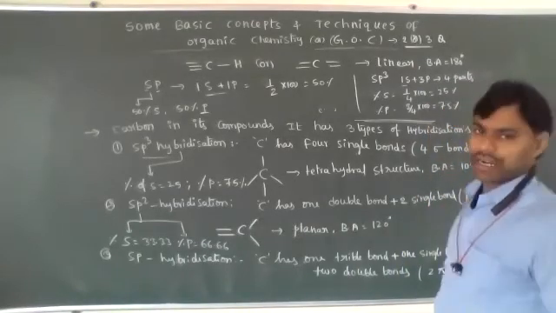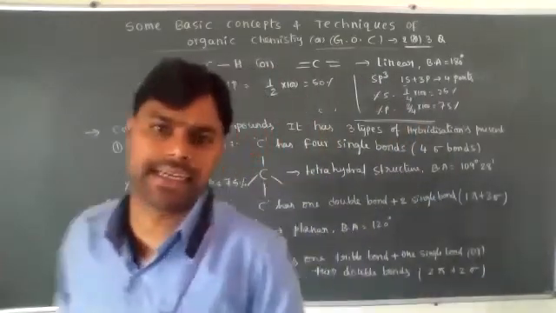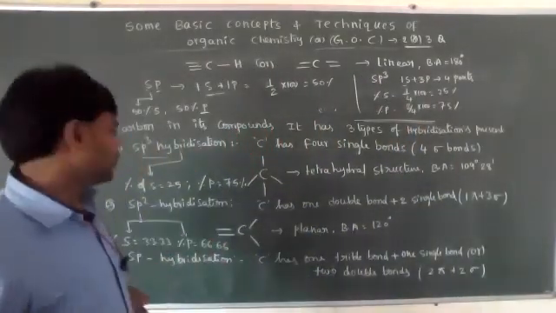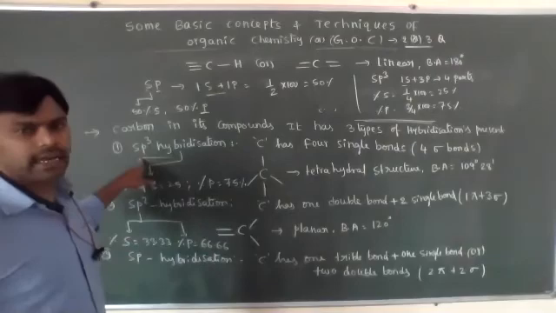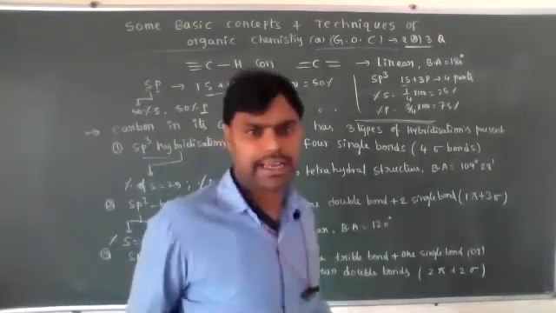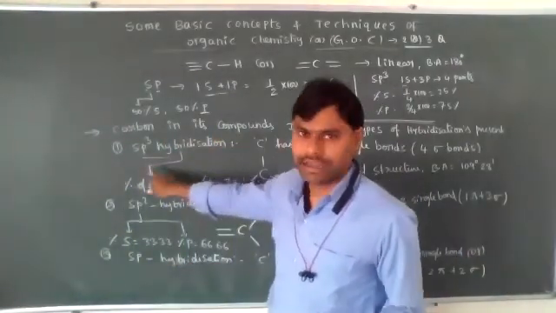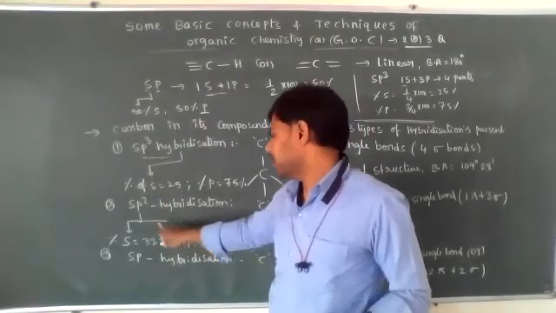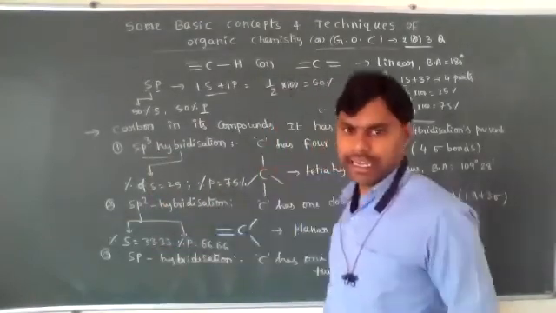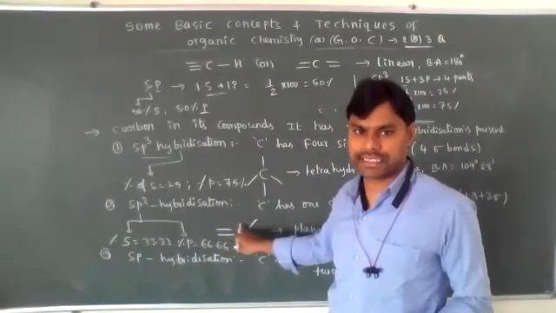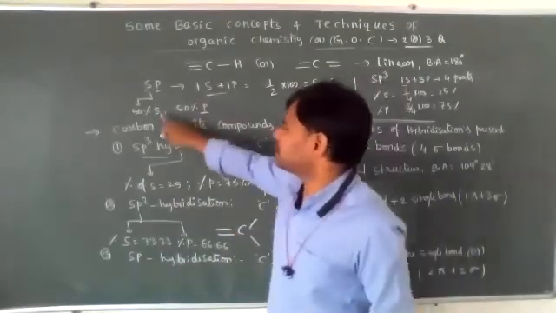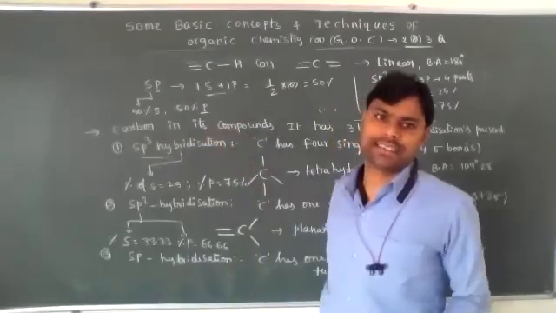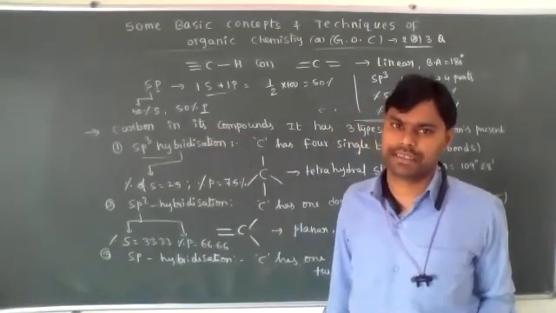So this is the way for calculation of percentage of S and P in hybridization. In sp3 hybridization, S is 25 and P is 75. In sp2, S is 33.33 and P is 66.66. In sp, S is 50% and P is 50%.